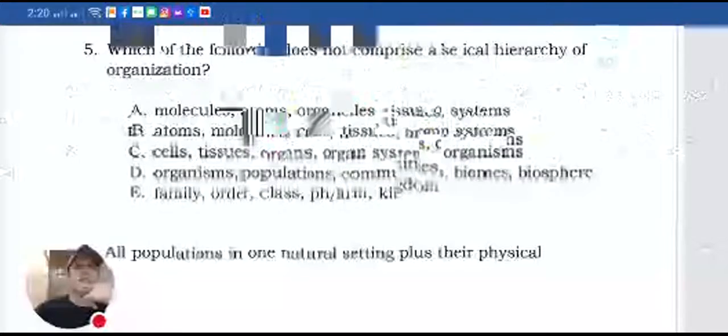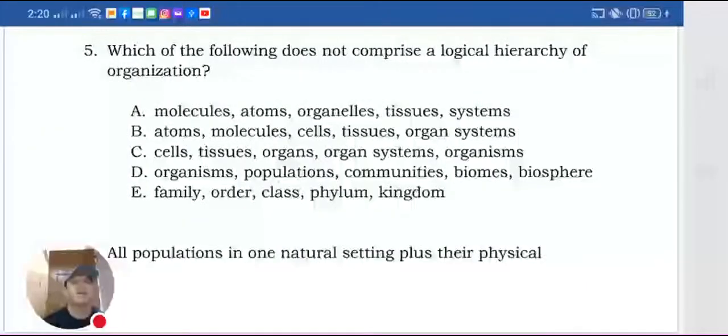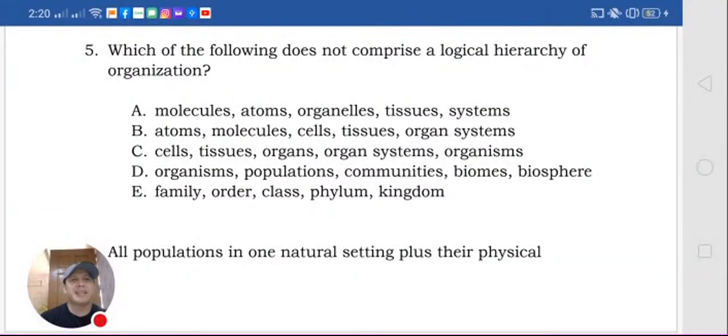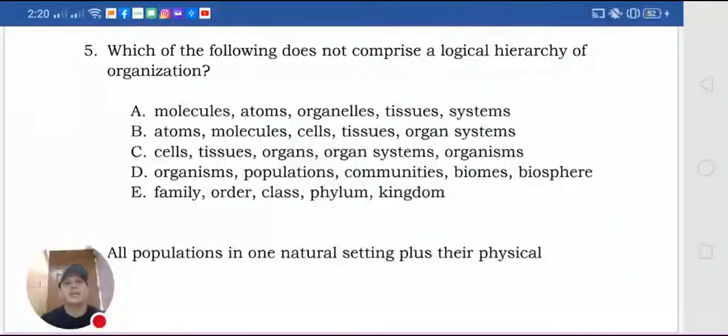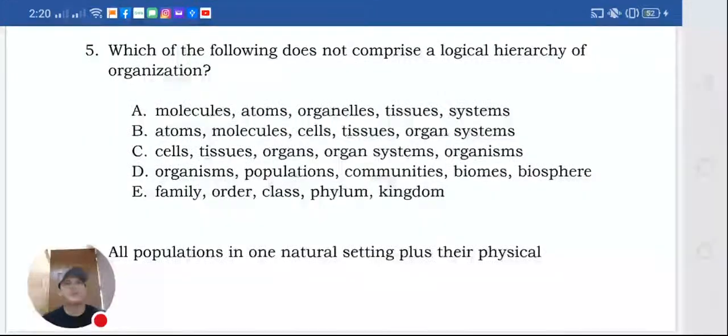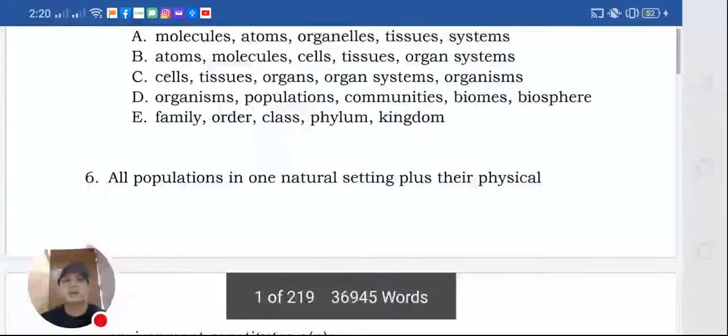Molecules, atoms, organelles, tissues, systems, biosphere, or family, order, class, phylum, kingdom. This is not the right organization; it should be kingdom, phylum, class, order, family. So that's letter A.